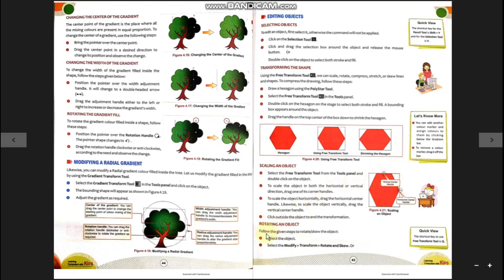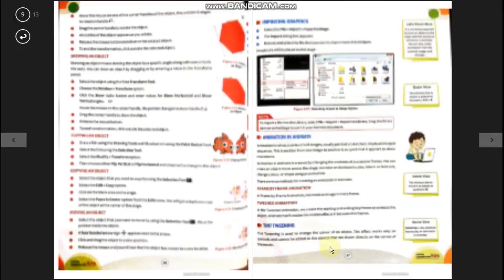Rotating an object. Follow the given steps to rotate or skew the object. Select the object, then Modify, Transform, Rotate and Skew. So go to the Modify menu, choose the Transform option and then choose Rotate or Skew.